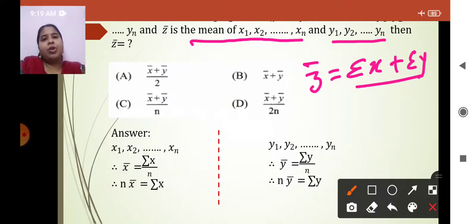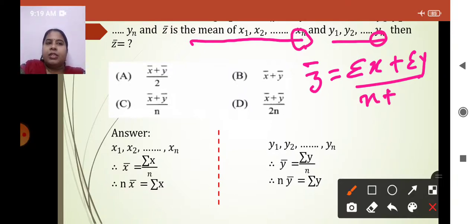Now what should be the number of observation? It is still n for this x, and n for this y. So n plus n. Again I am repeating, z bar is the mean. Mean means sum of observation. Sum of observation means summation of x plus summation of y upon n plus n.